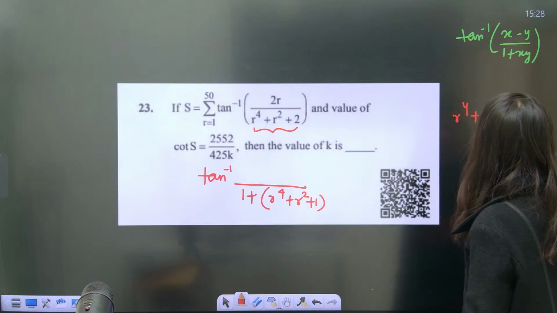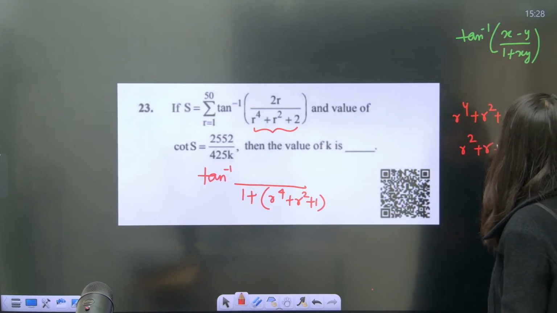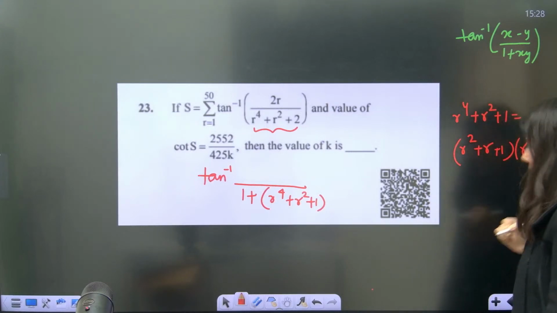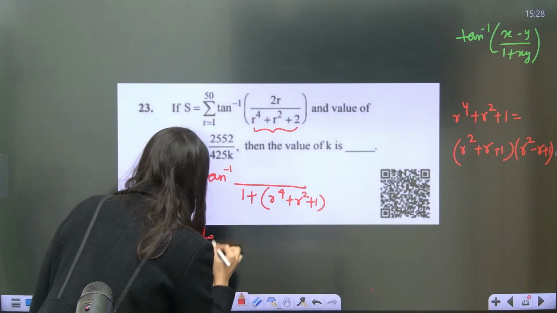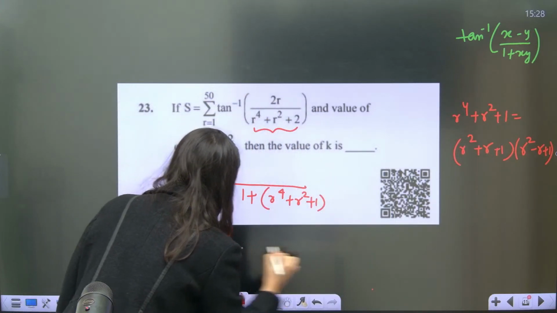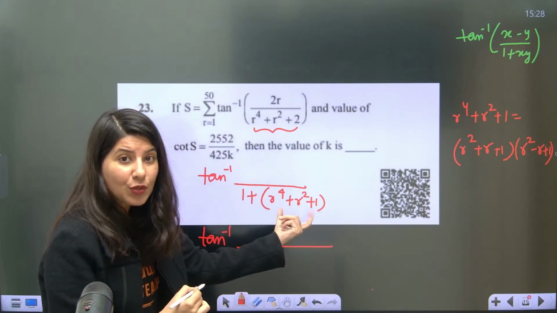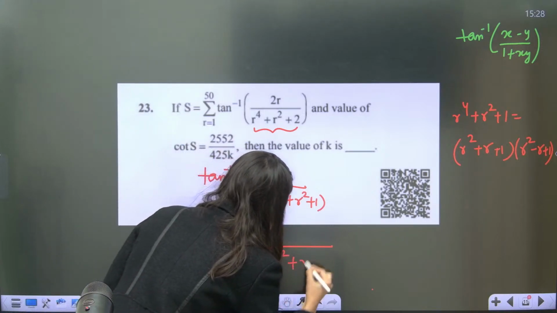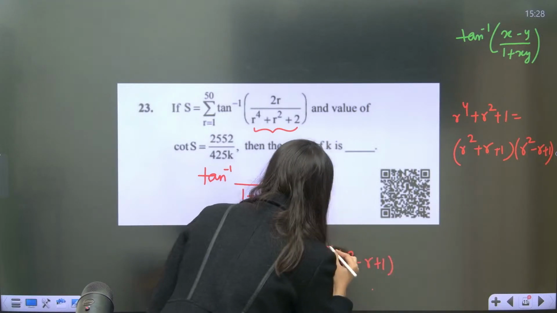R power 4 plus r square plus 1 is nothing but (r square plus r plus 1) times (r square minus r plus 1), by factorization. This is how it is. So in the next step, I am going to break it down because I want 1 plus xy. I want to split this into two terms: r square plus r plus 1 and r square minus r plus 1. Correct?